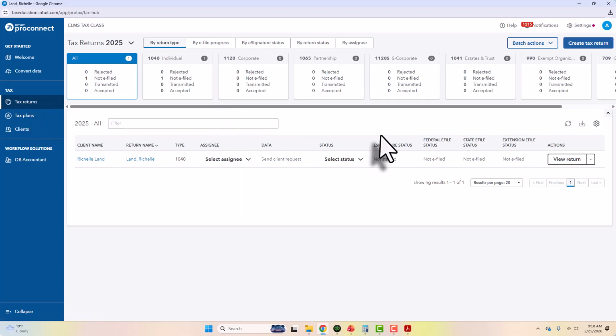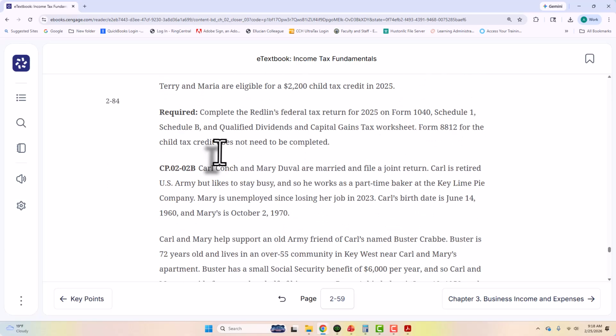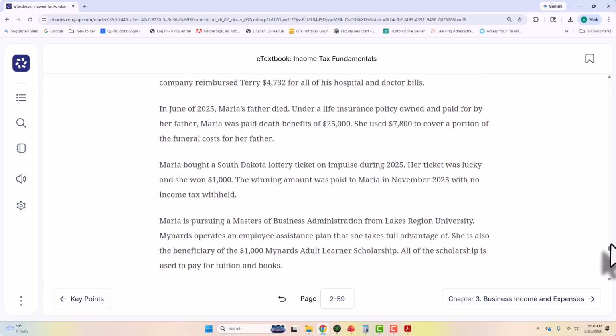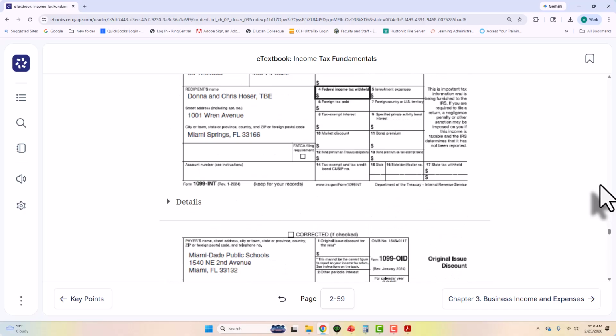So I'm going to cover problem 2-1A in chapter 2. So we're going to do the first problem in chapter 2. And so in the book, this is Donna and Chris.